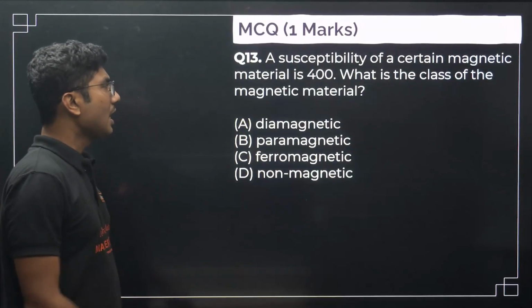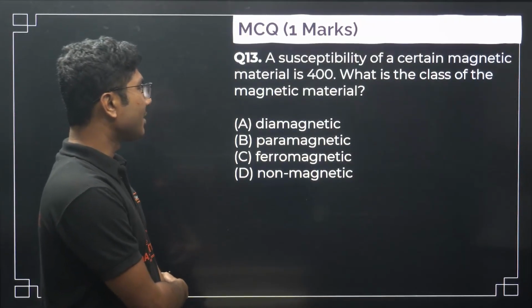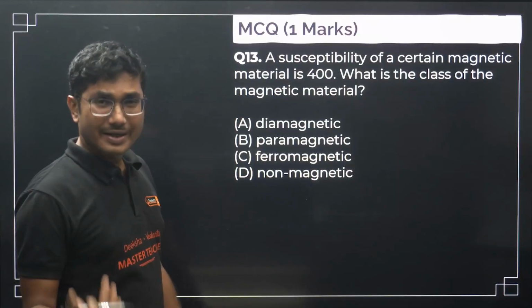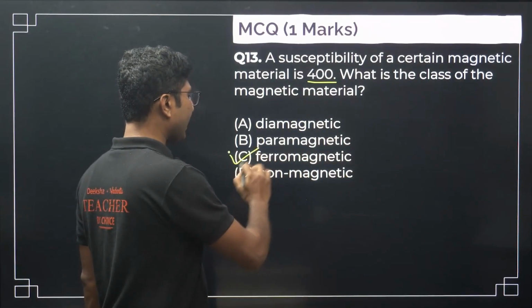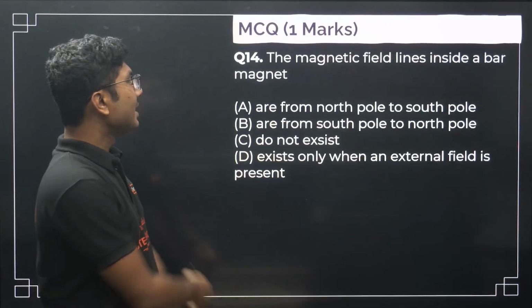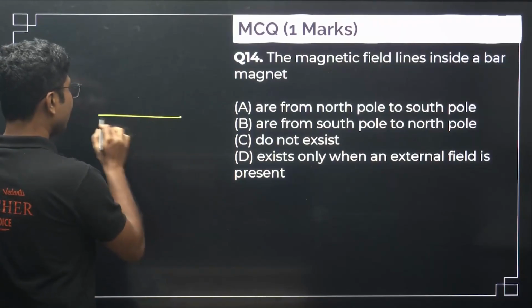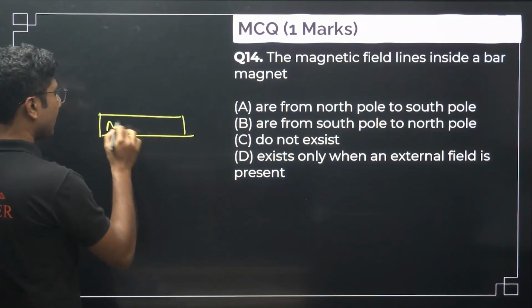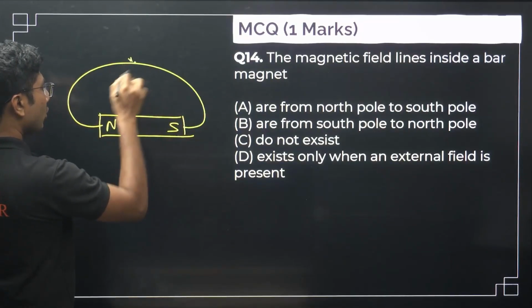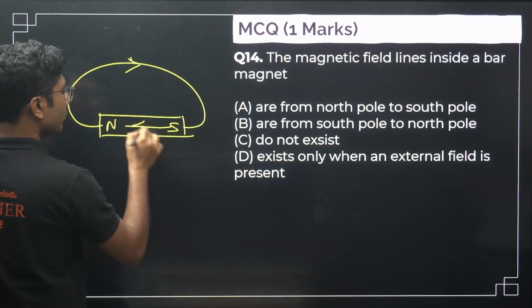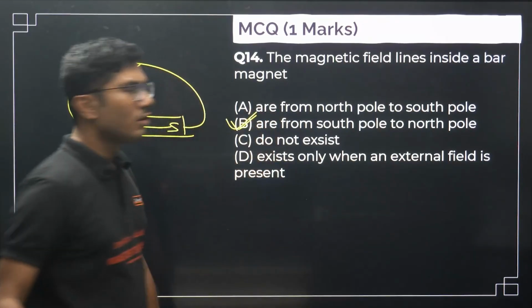Now next question. The susceptibility of a certain magnetic material is 400. What is the class of the magnetic material? If it is very much greater than 1, then 400 can be considered very much greater than 1. So definitely it's a ferromagnetic substance. Next, the magnetic field lines inside a bar magnet are from... So if you remember, for a bar magnet, outside the magnet the lines go from north to south and inside they go from south to north.